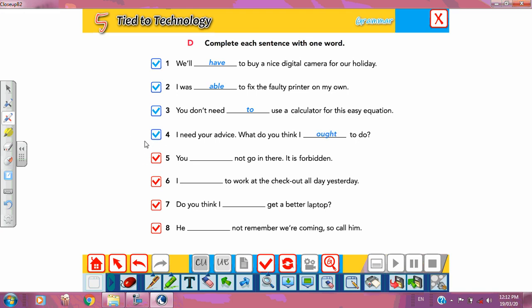This one, guys, is not clear because it's coming in the question form. You must not go in there, it's forbidden. When I see forbidden, I think about mustn't. I had to work at the checkout all day yesterday. Do you think I should get a better laptop? I should, because I'm asking for advice here. He may not remember where we are, so call him. He may, or might.